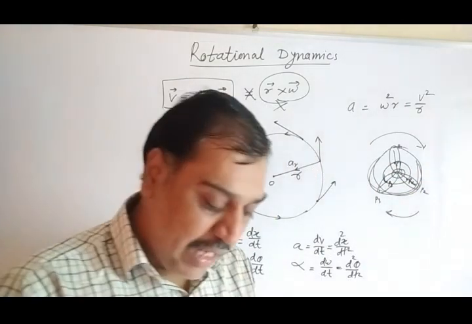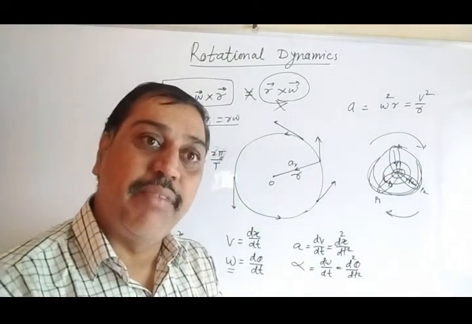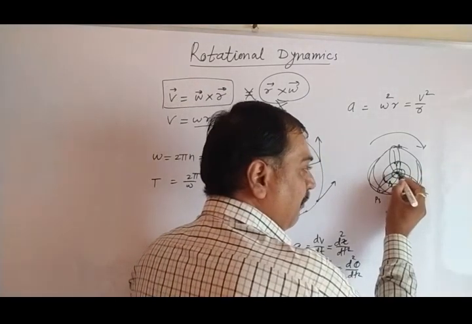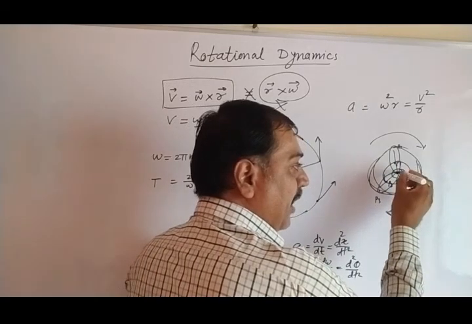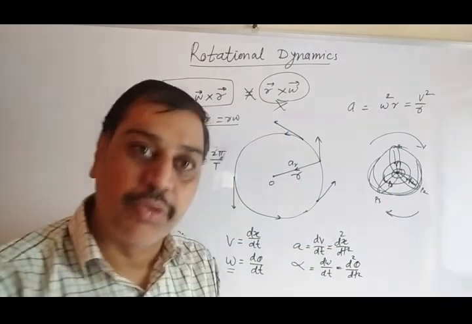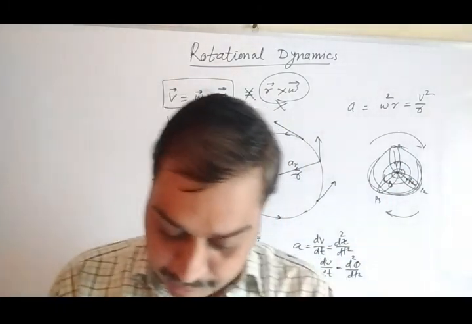Still they are performing circular motion like this. So a particle at any position on this fan performs a circular motion, except it must have some radius. If we consider a particle exactly at the center and the fan is rotating, the particle performs a rotational motion. It will spin like this. Rotational motion. There is no circular motion now. Okay. So that is nothing but this example they have given.